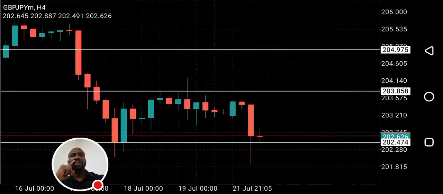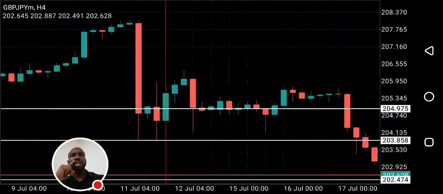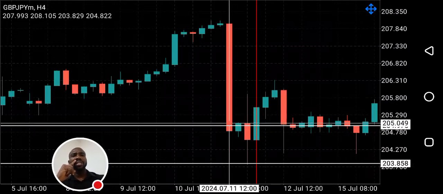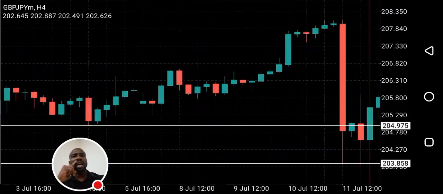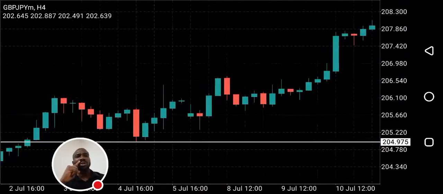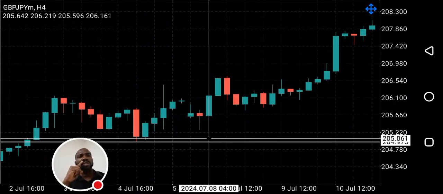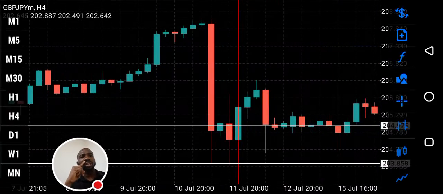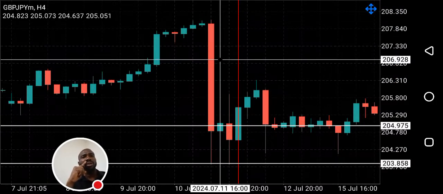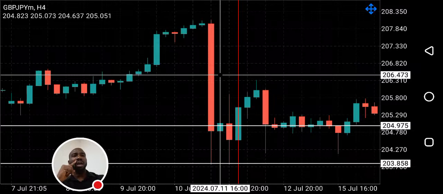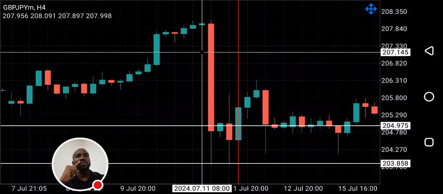I believe there's a fair value gap above the one we just identified. So you can see there's a liquidity void here. Can you see it? And I think a shift in market structure occurred at this point, and you can see there's a liquidity void here that is yet to be filled. Okay, but 50% of this void, or 50% of this fair value gap, you can see the fair value gap that was created on 4 hour time frame.